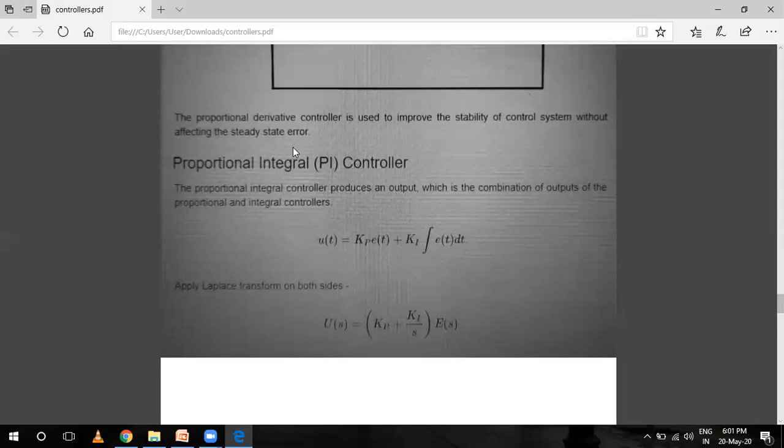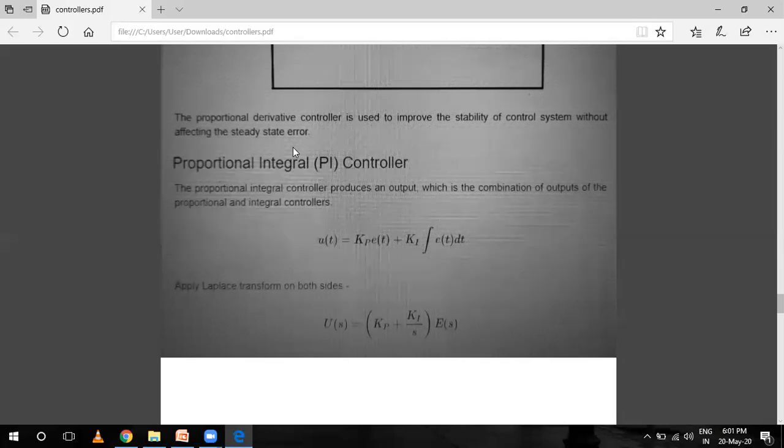The combination of a proportional and an integral control action is known as or refers to a proportional plus integral control action. So proportional integral control action produces an output which is a combination of the outputs of the proportional and integral controllers. So u(t) is equal to Kp e(t) plus Ki times the integration of e(t) dt, and integration limits are 0 to t.